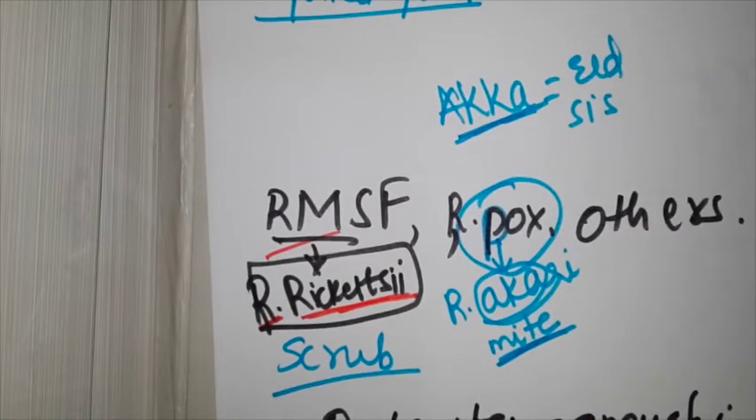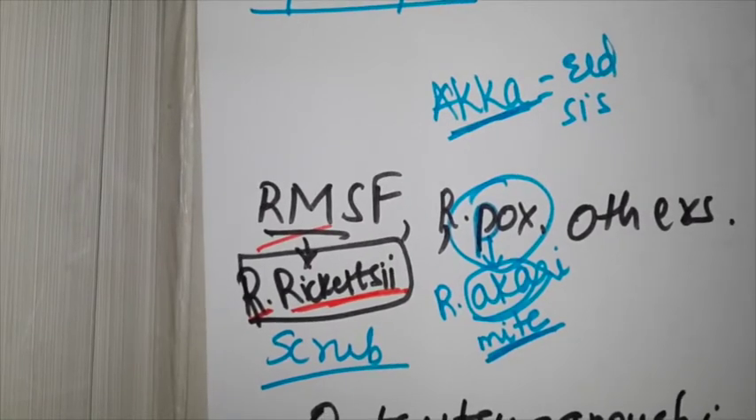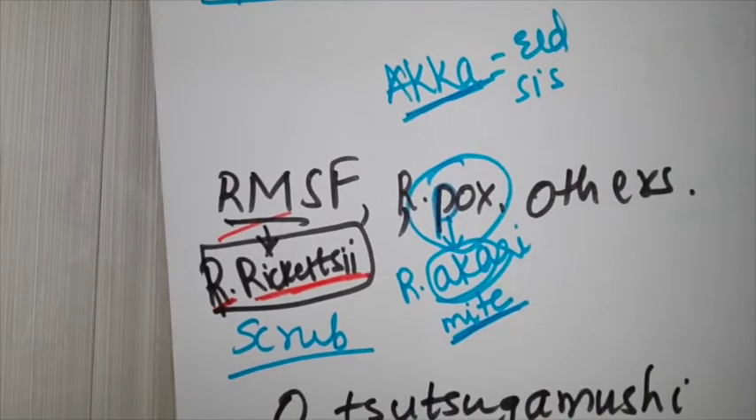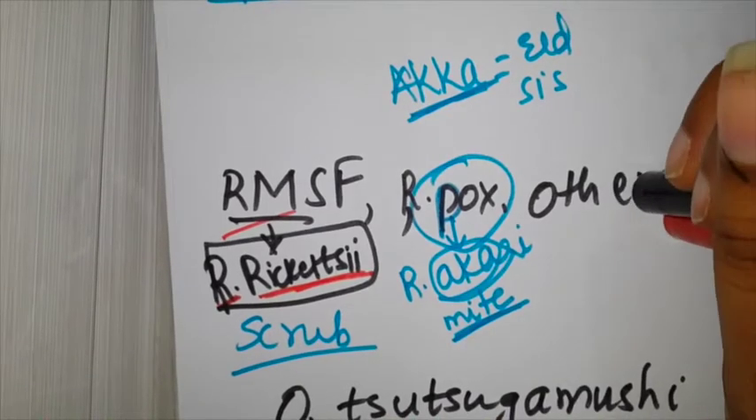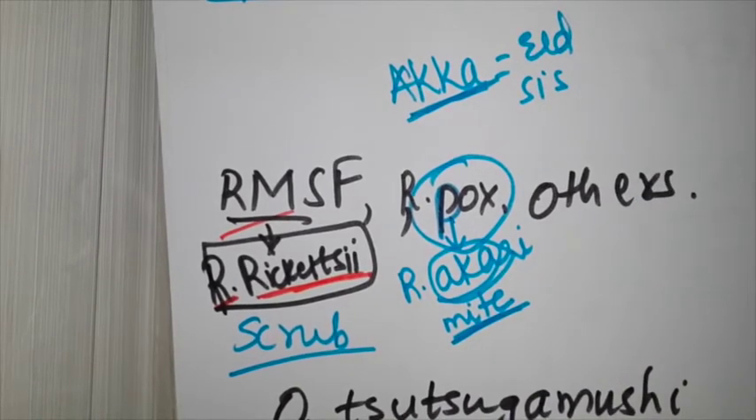Next is others. For others, I'll tell you only the exam point of view ones. There are many things: Indian tick typhus, Mediterranean fever, Kenyan fever, South African typhus, African tick typhus. Everything else comes in your spotted fever group. Whichever you don't know properly, everything else fits in this others group. And one thing I really want you to remember is Boutonneuse fever. I'll write it up for you.